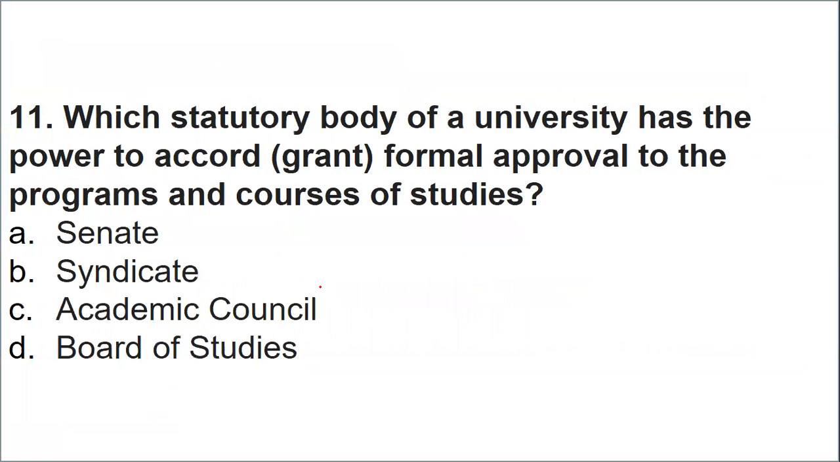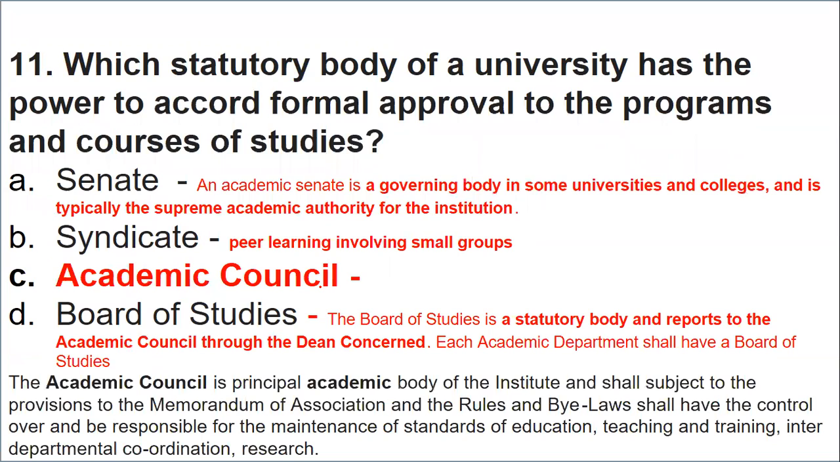Okay. Now, which statutory body of a university has the power to accord? The meaning of accord is to grant formal approval to the programs and courses of study. I'll repeat: which statutory body of a university has the power to accord formal approval to programs and courses? Is it Senate, Syndicate, Academic Council, or Board of Studies? The body which has the power to give approval to the courses is the Academic Council.